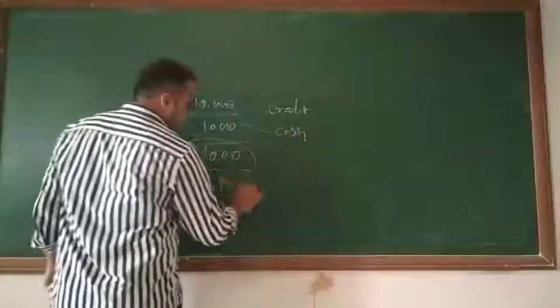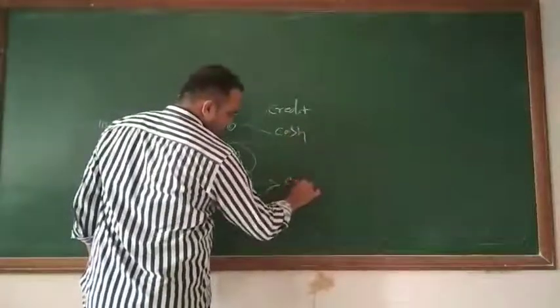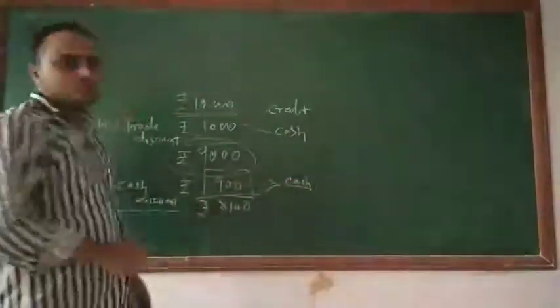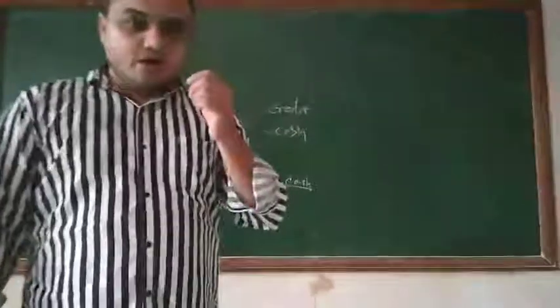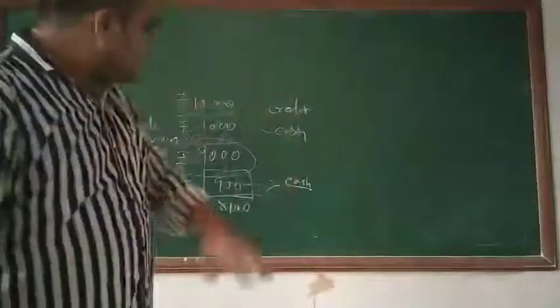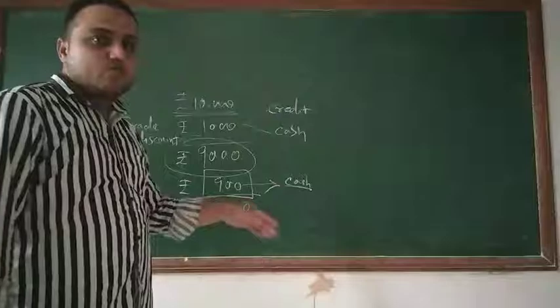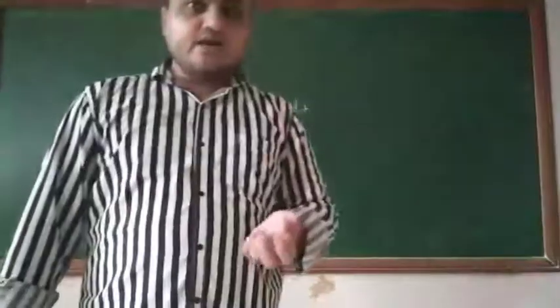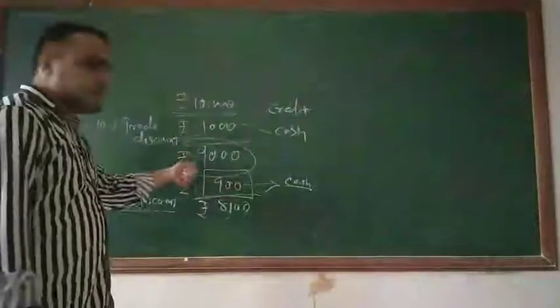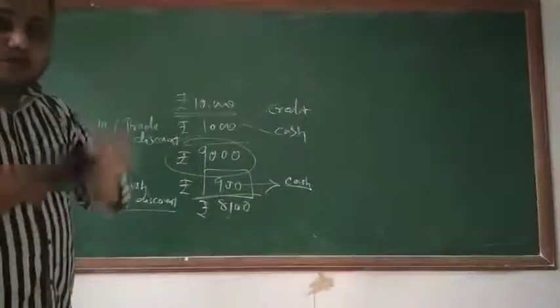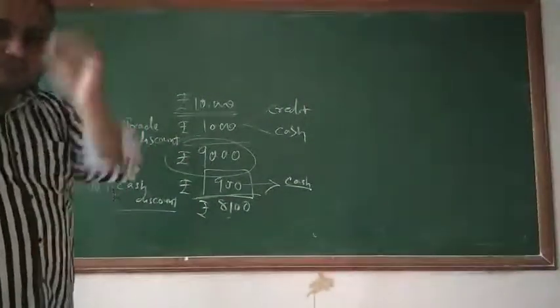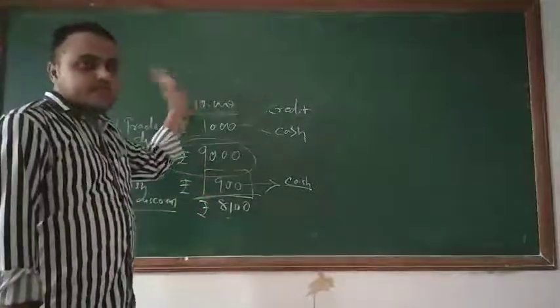Whereas this 900 rupees is only applicable on cash transaction. So those who are paying the amount right now will have to pay 8,100 rupees, and those who are not ready to pay right now will give after some time. It means a credit transaction, they have to pay 9,000 rupees. But the amount for all, maximum, will be 9,000, not 10,000.